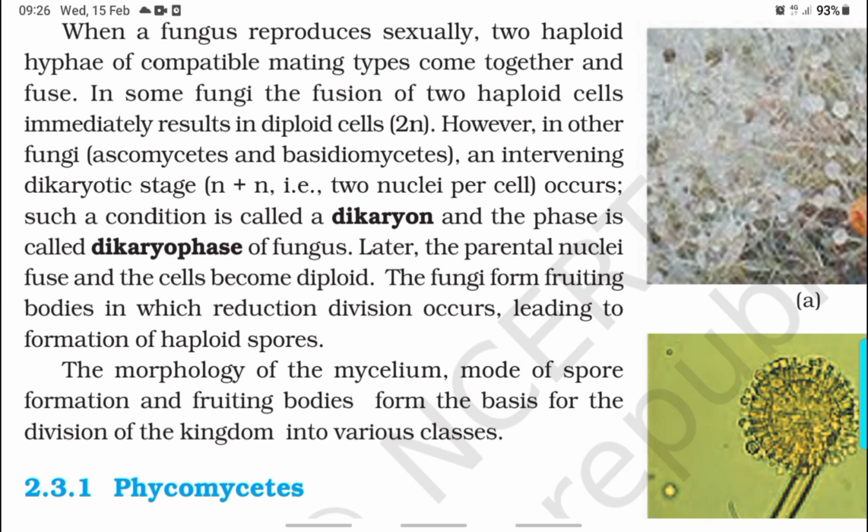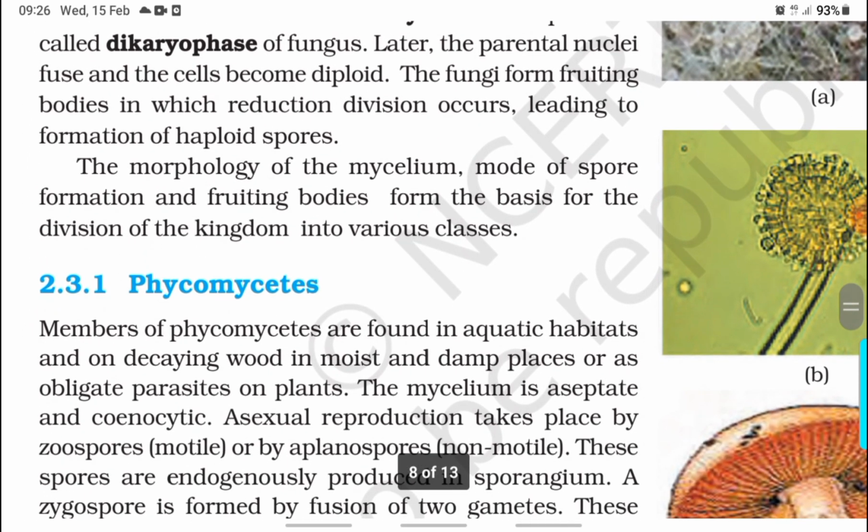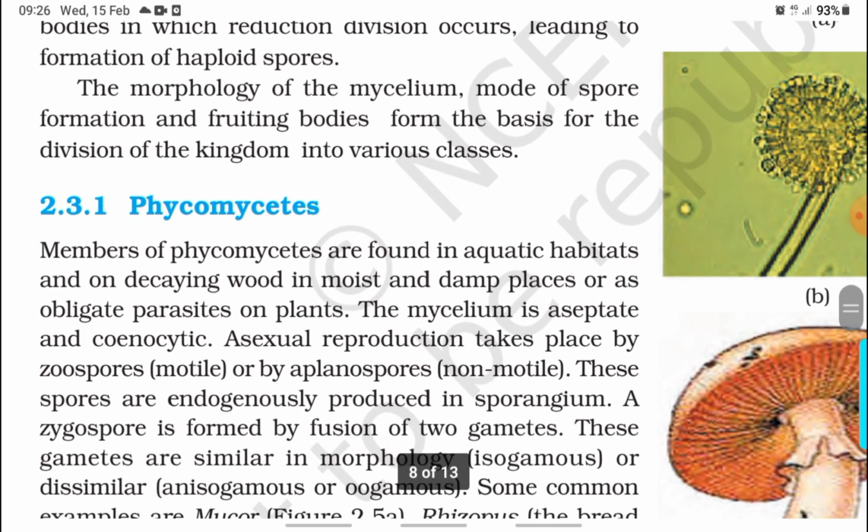Later the parental nuclei fuse and the cell becomes haploid. The fungi form fruiting bodies in which reduction division occurs, leading to the formation of haploid spores. The morphology of mycelium, mode of spore formation, and fruiting bodies form the basis of division of the kingdom into various classes.